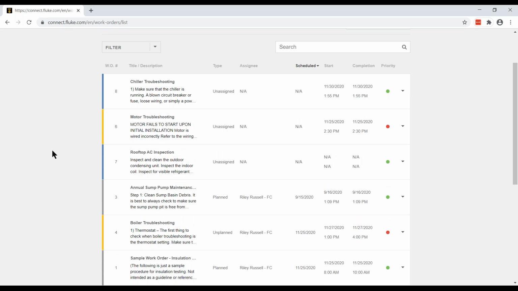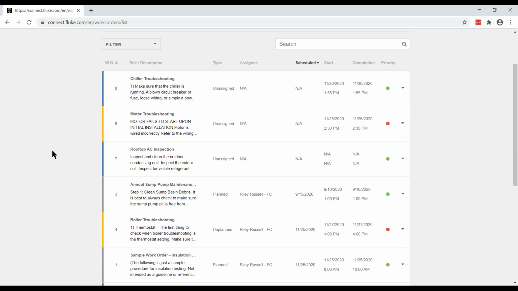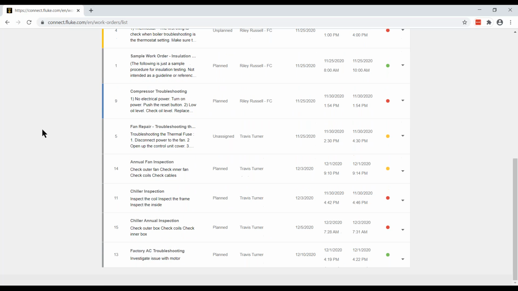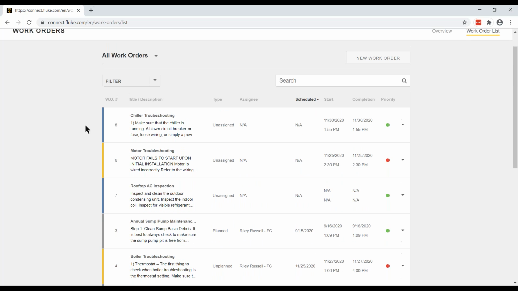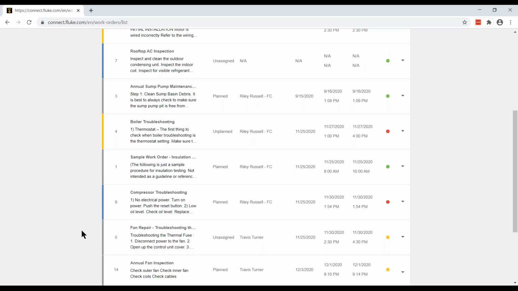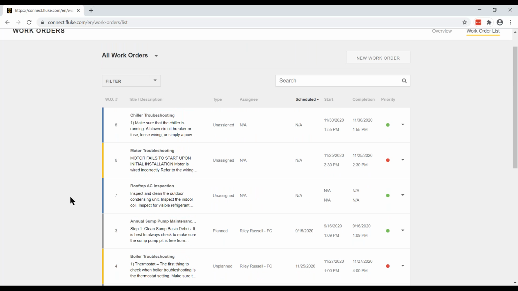And again, what's great about this is that the work orders are color coded, so without even seeing any details, I can tell that all the blue work orders are the open work orders, the yellow work orders are the in progress work orders, and the dark gray work orders are the ones that have been completed.